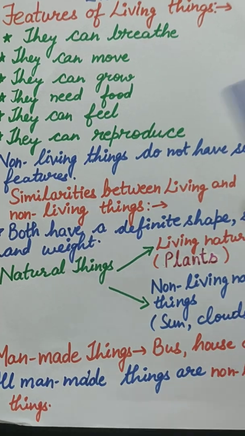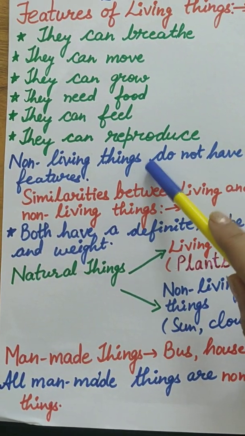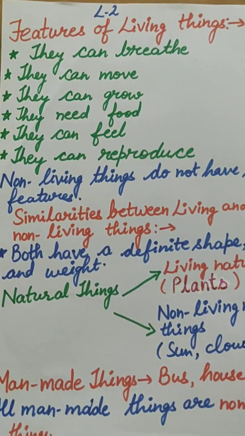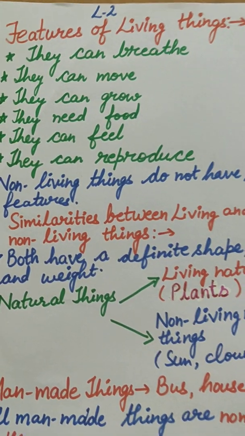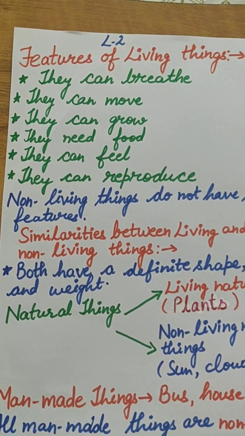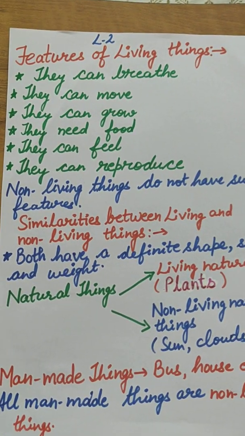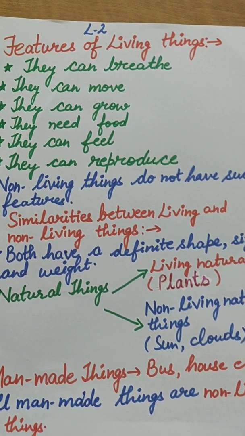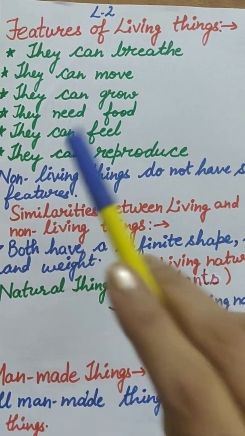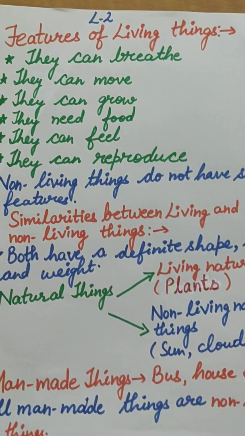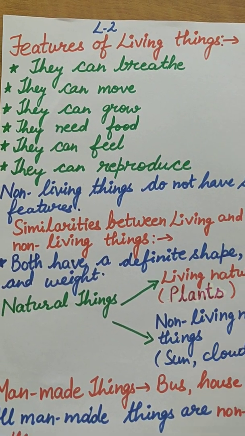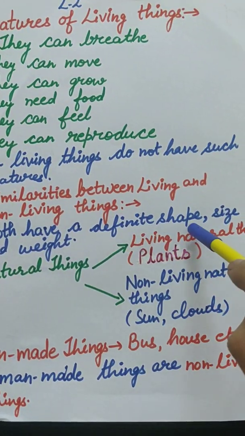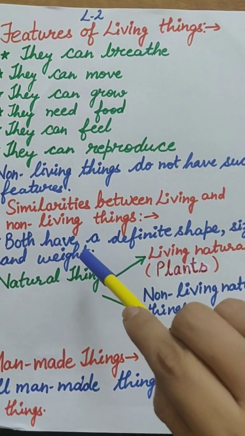Okay, and how are non-living things different from all these things? They don't have such features. Non-living things like a table or a cloud don't have any such things. Now, how are they similar? There is also a similarity between living and non-living things. And what is that? They have a definite shape, size and weight.